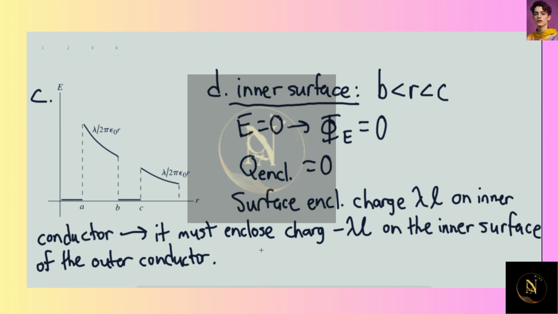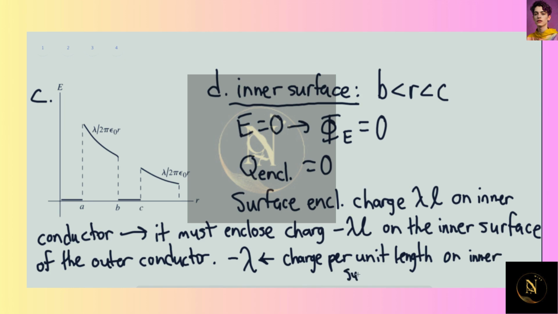And so the charge per unit length on the inner surface of the outer conductor is, of course, negative lambda. This would be, again, the charge per unit length, or the linear charge density, on the inner surface of the outer conductor. This would be your answer for part D. That is the end of the solution.